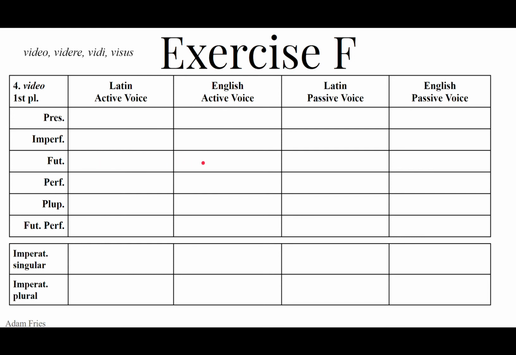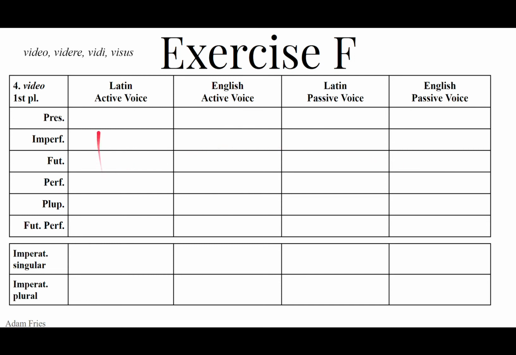We will see. Passive, videbimur. The future passive endings are bor, beris, bitur, bimur, bimini, buntur. Videbimur. We will be seen. We will seem.